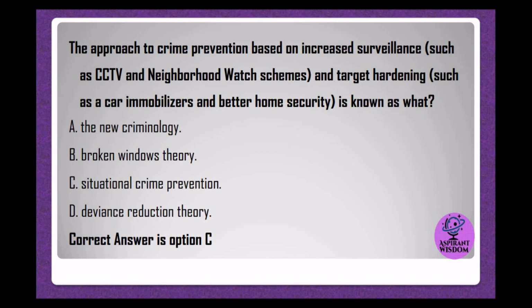The approach to crime prevention based on increased surveillance, such as CCTV and Neighborhood Watch schemes, and target hardening, such as car immobilizers and better home security, is known as what? A. The new criminology. B. Broken windows theory. C. Situational crime prevention. D. Deviance reduction theory. Correct answer is option C.